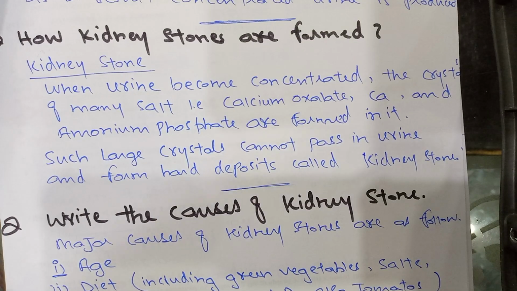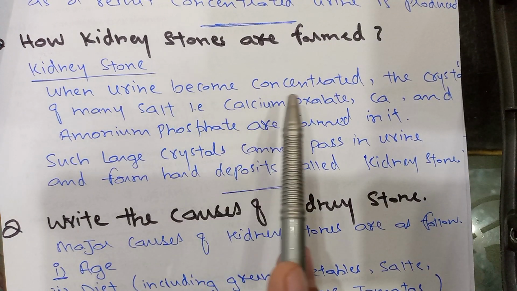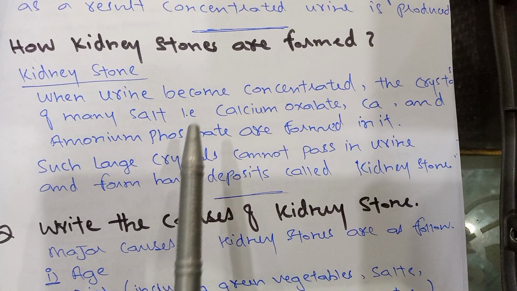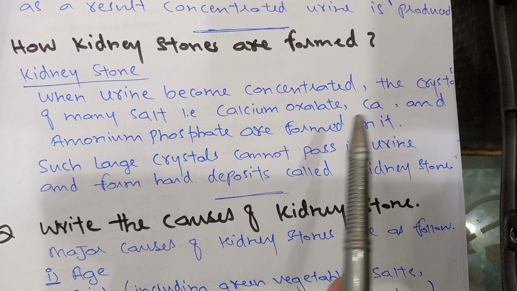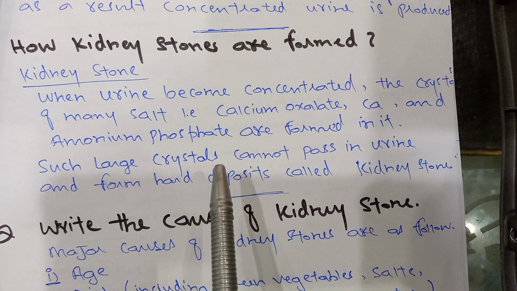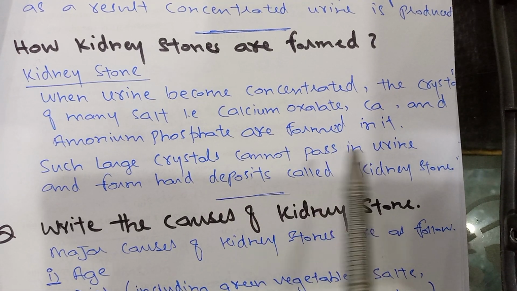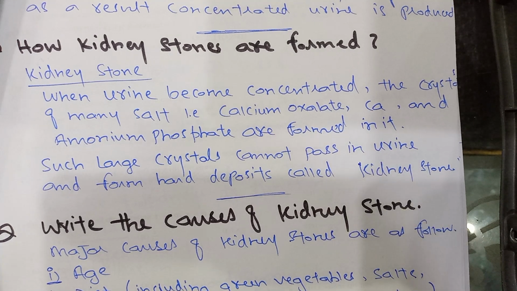Next question: how are kidney stones formed? When urine becomes concentrated, crystals of many salts like calcium oxalate, calcium and ammonium phosphate are formed in it. Such large crystals cannot pass in urine and form hard deposits called kidney stones.